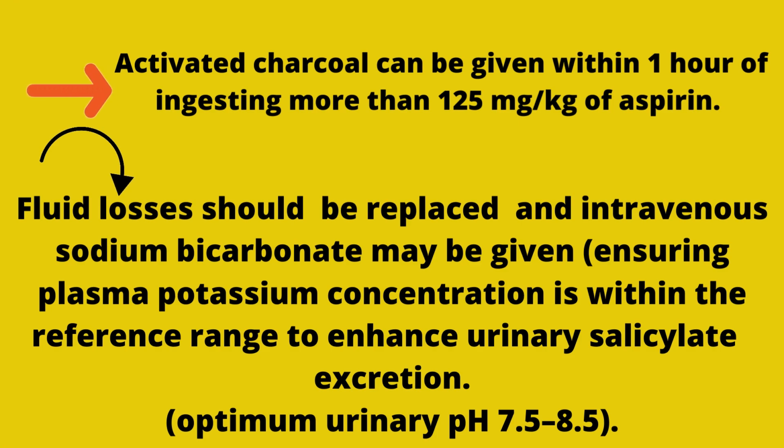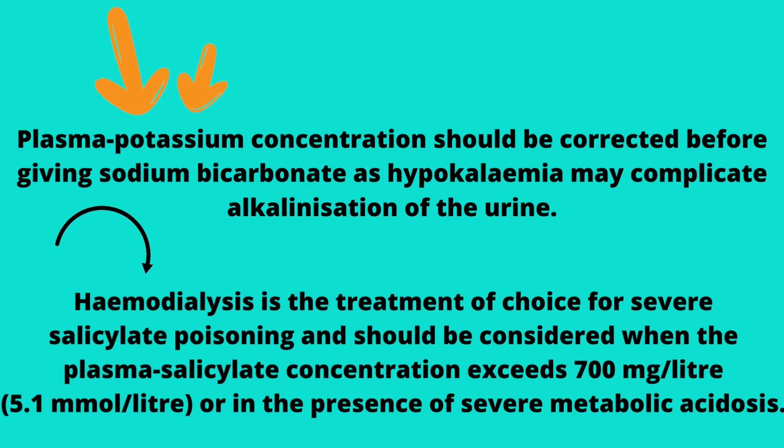Treatment of aspirin poisoning. Activated charcoal can be given within 1 hour of ingesting more than 125 mg per kilogram of aspirin. Fluid losses should be replaced and intravenous sodium bicarbonate may be given, ensuring plasma potassium concentration is within the reference range, to enhance urinary salicylate excretion. Optimum urinary pH 7.5 to 8.5. Plasma potassium concentration should be corrected before giving sodium bicarbonate as hypokalemia may complicate alkalinization of the urine.